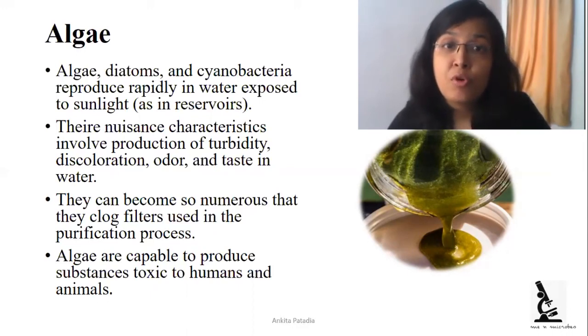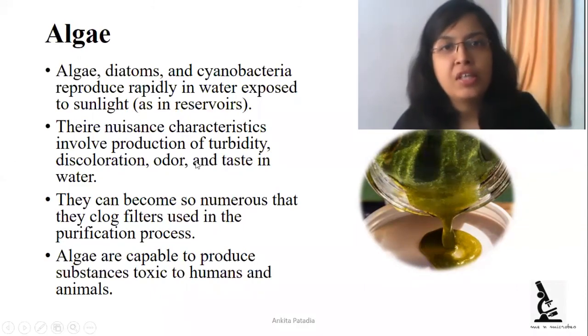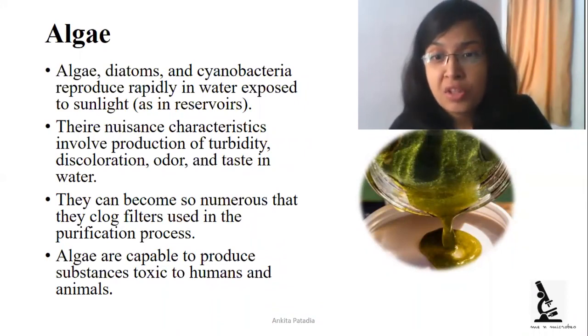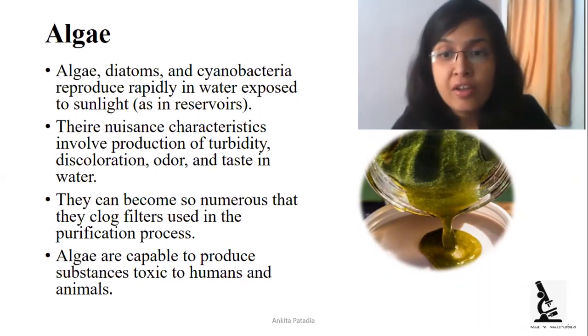They may produce some toxic substances which are not consumable by human beings. They can cause clogging of the filters in the purification process plants, and they can change the color as shown in the picture. It can create odor also.